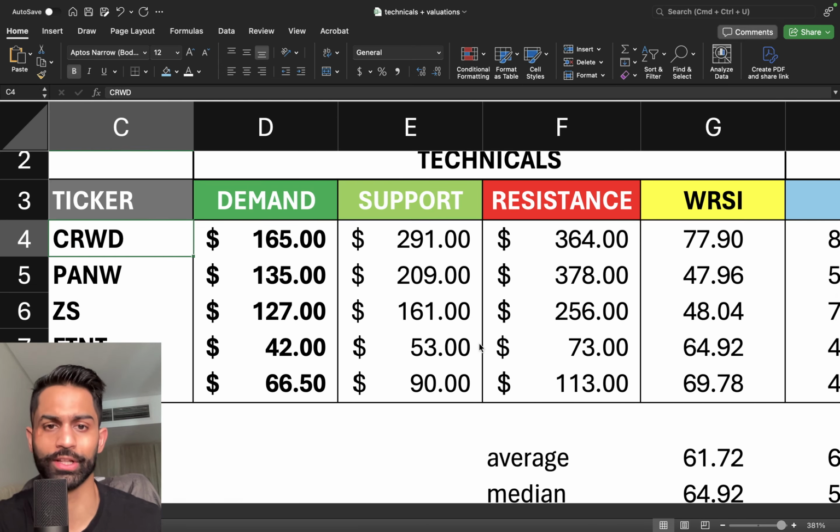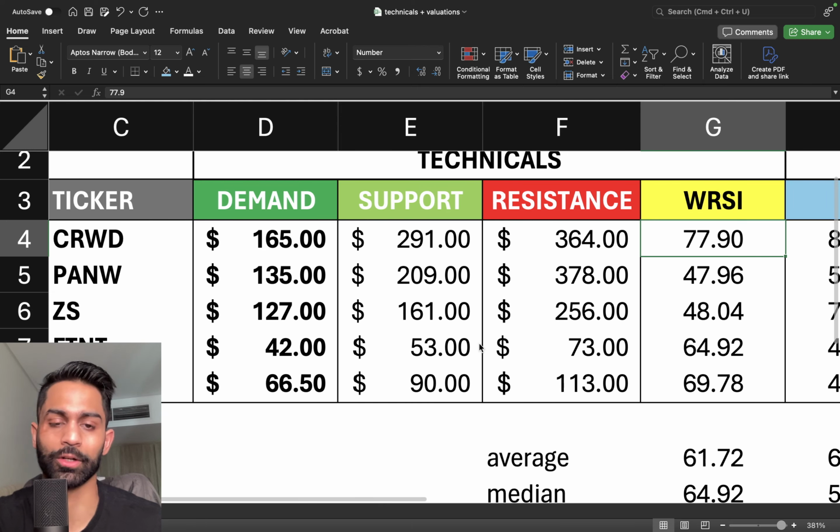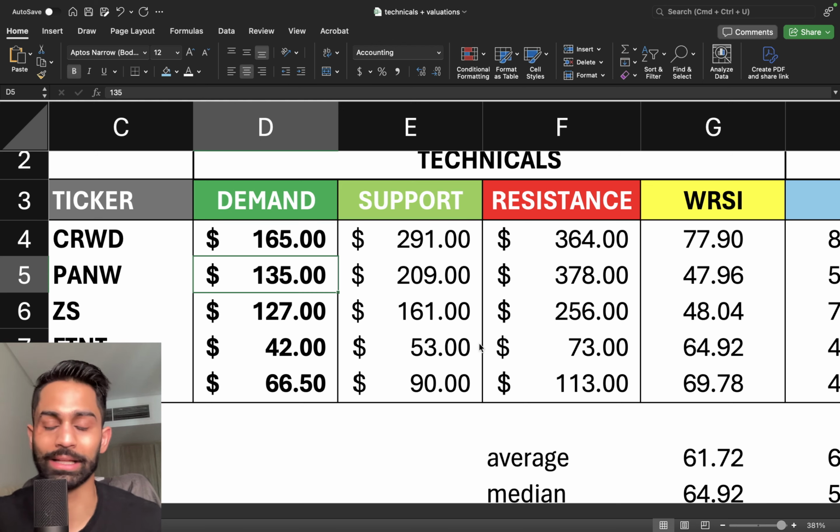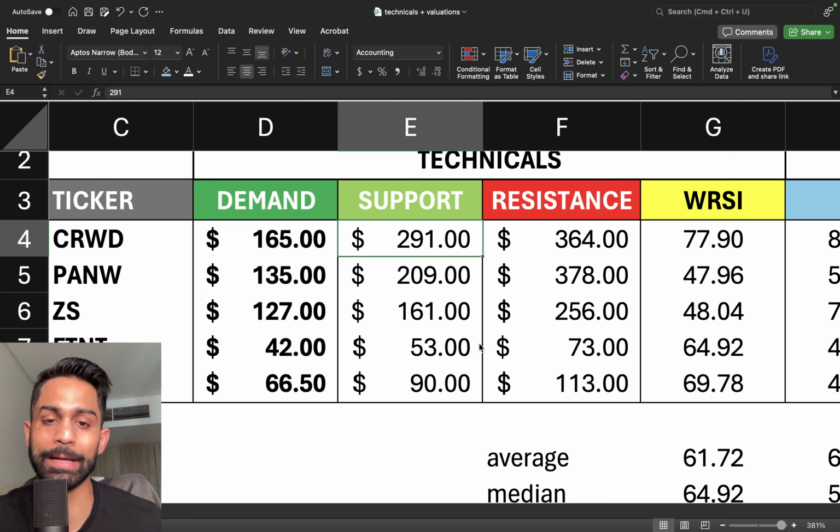Depends on the type of investor that you are, but even at these levels, from a technical perspective, I would be cautious buying at these prices for CrowdStrike. I would allow for it to come down, cool off a little bit. Like Palo Alto is already on the way down, I would allow for CrowdStrike to also come down a little bit, pull back, see that correction, and for better prices to hit the tape before we start dollar cost averaging or buying into the stock again.